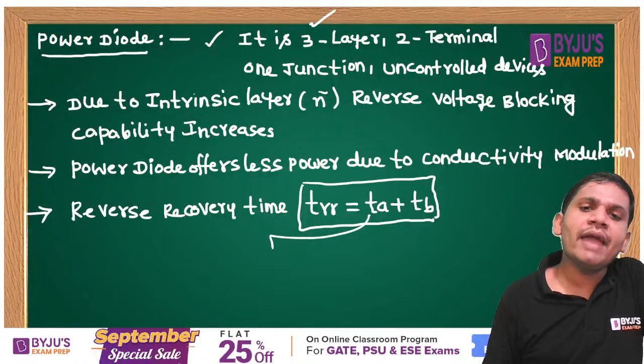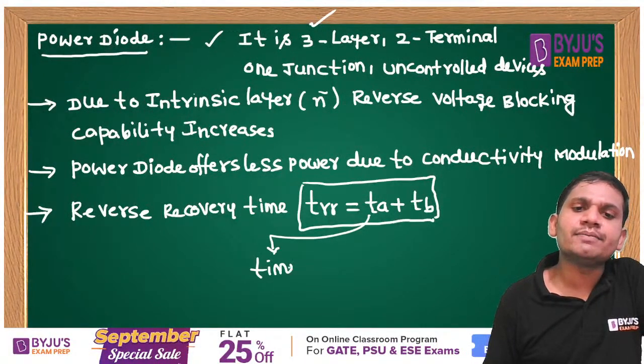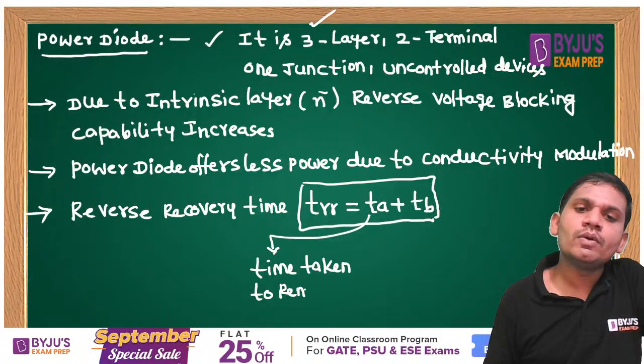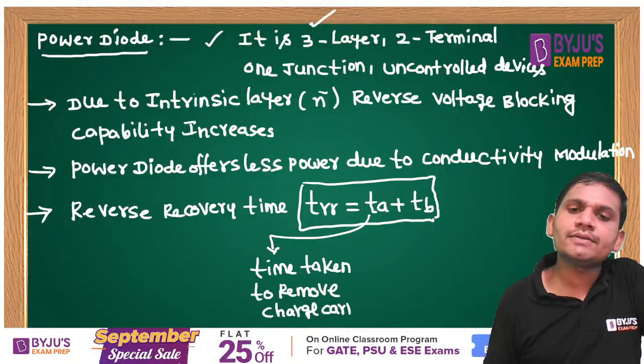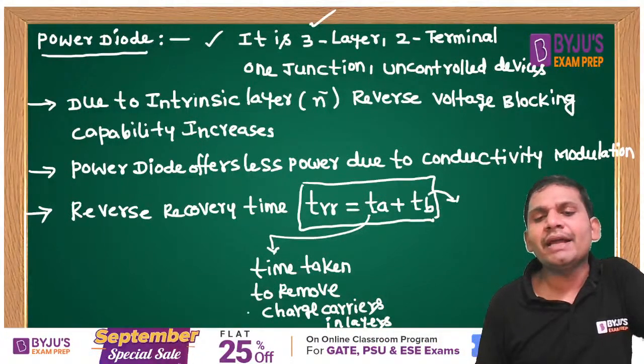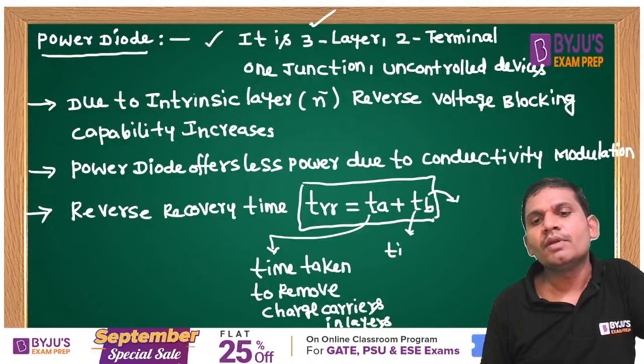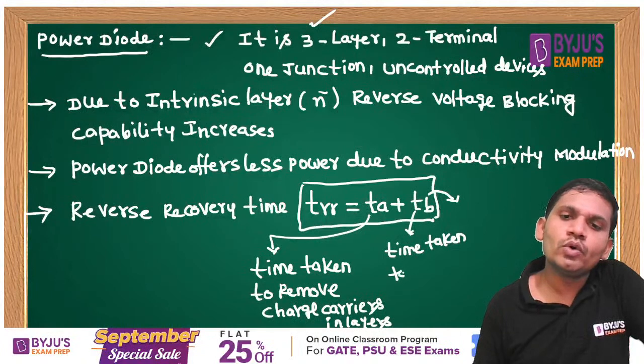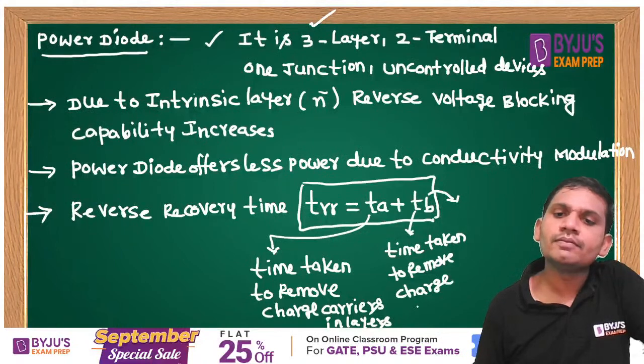What is TA? The time taken to remove charge carriers in the layers. What is TB, students? The time taken to remove minority charge carriers at the junction.